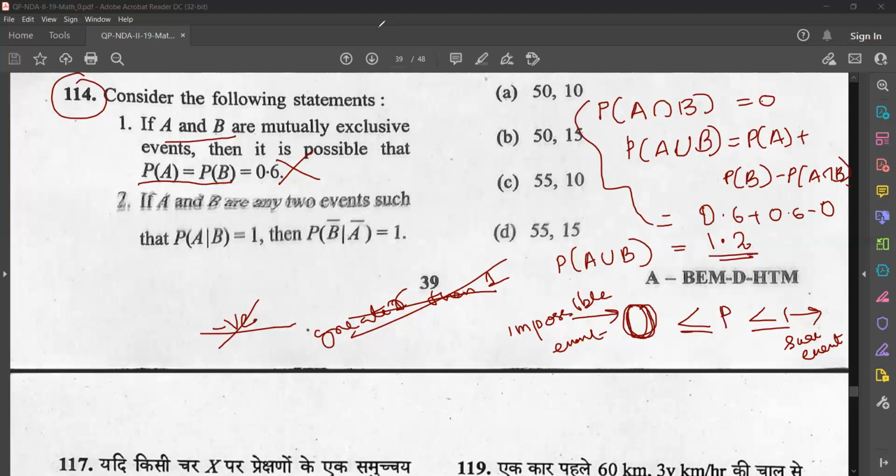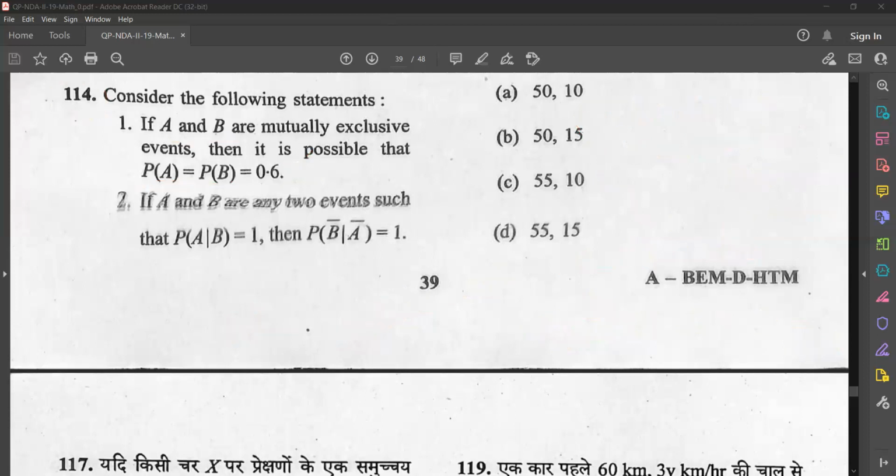Okay. So the second one, have you got the answer? Is that a correct statement? So this we got as correct. Okay, so let's see how to do it. P of A given B is given as 1. We need to check whether P of B bar given A bar is equal to 1.